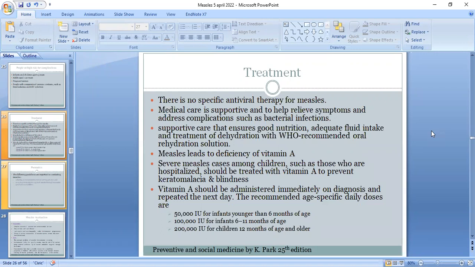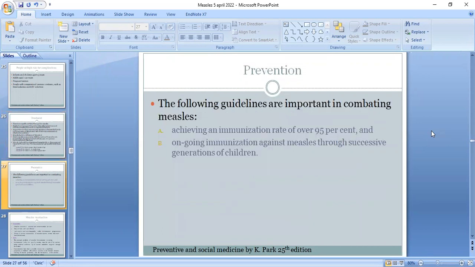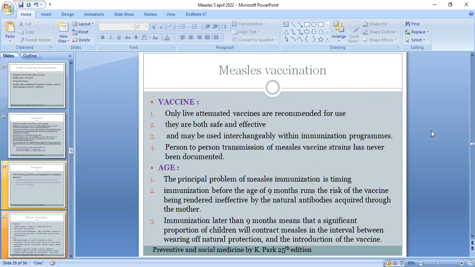The recommended age-specific daily doses are 50,000 international units for infants younger than 6 months of age, 100,000 international units for infants 6 to 11 months of age, and 200,000 international units for children 12 months of age and older. For prevention, the following guidelines are important in combating measles: achieving an immunization rate of over 95% and ongoing immunization against measles through successive generations of children.